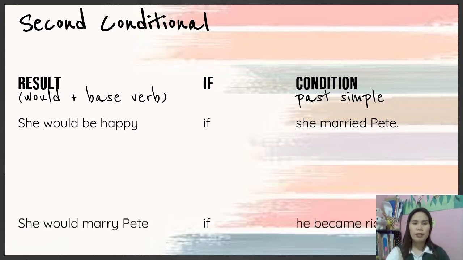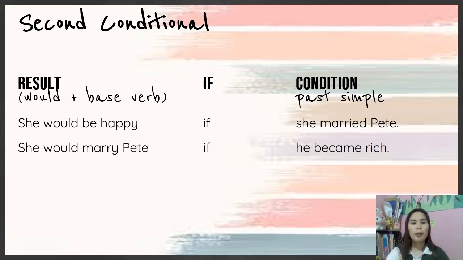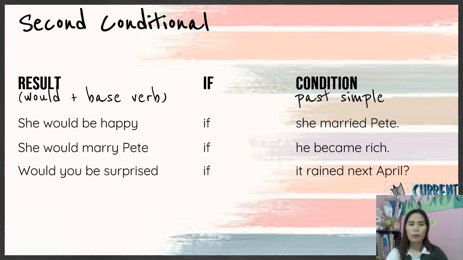All right. Next, she would marry Pete if he became rich. So again, that is not a real situation. Would you be surprised if it rained next April? Okay, so we just reverse the sentence. All right, so that is the second conditional.